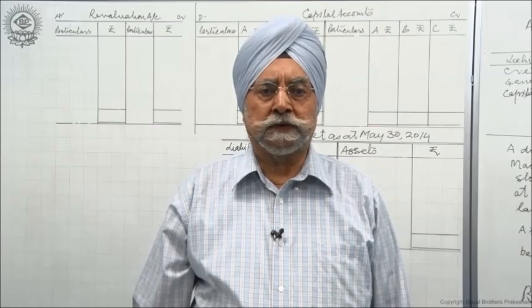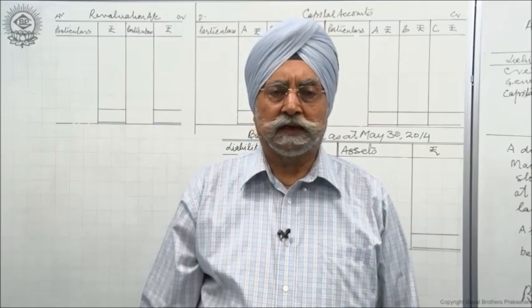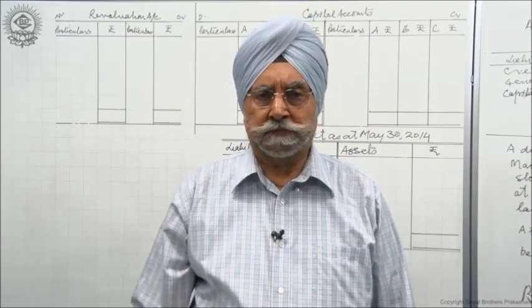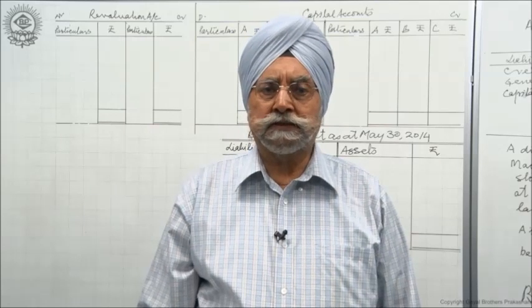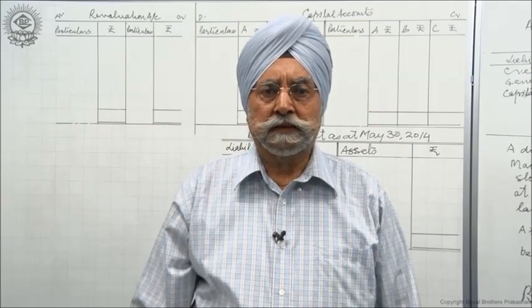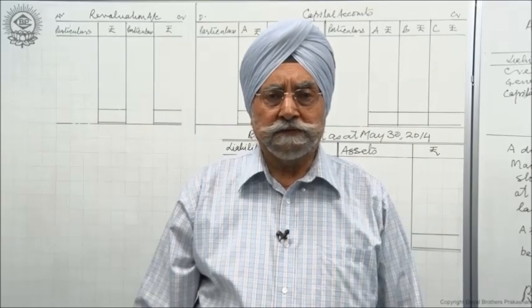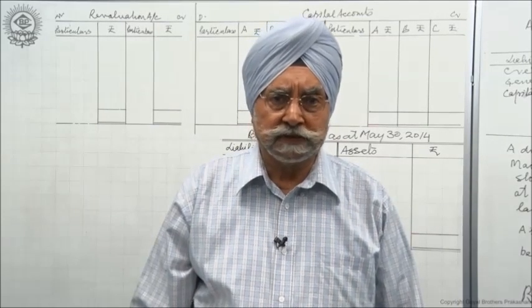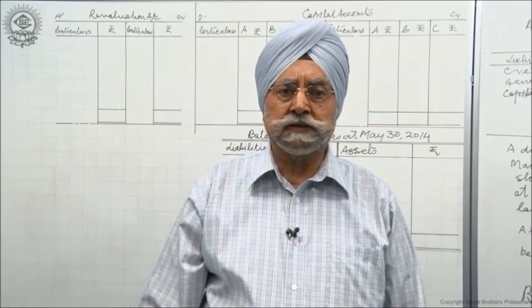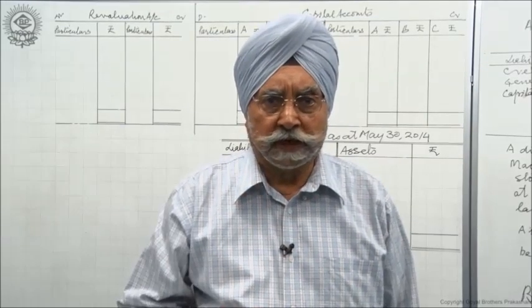Generally, the balance sheet is prepared at the end of the financial year, either 31st of March or 31st of December, whichever the date. But death takes place on any date. However, if death takes place on 31st of March or 1st of April or 31st of December or 1st of January, then my dear students, there is no difference between retirement and death.